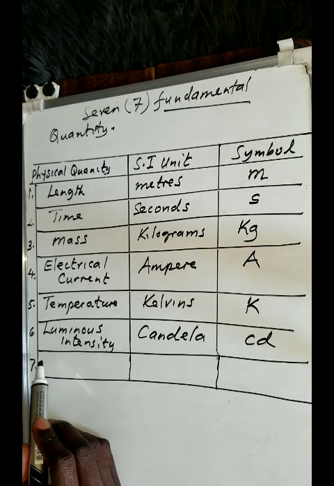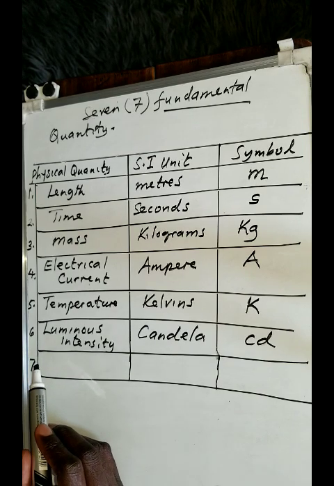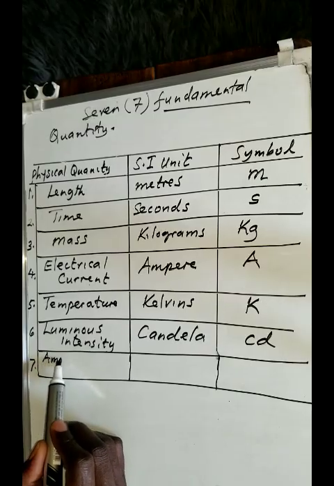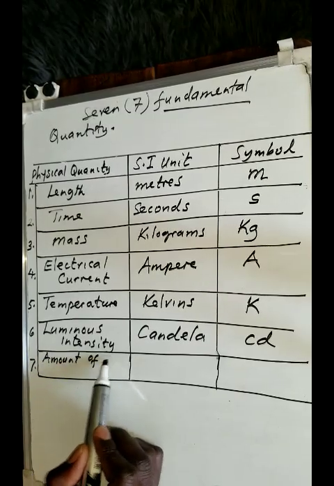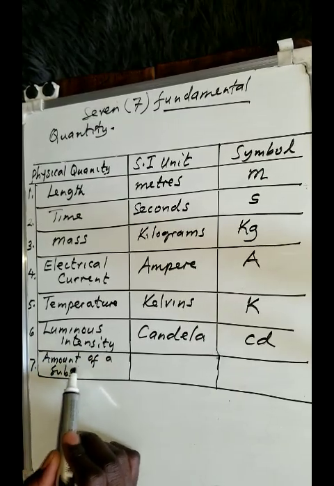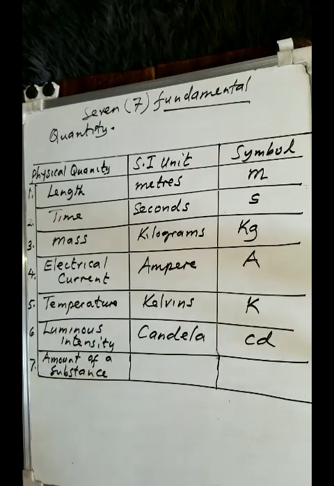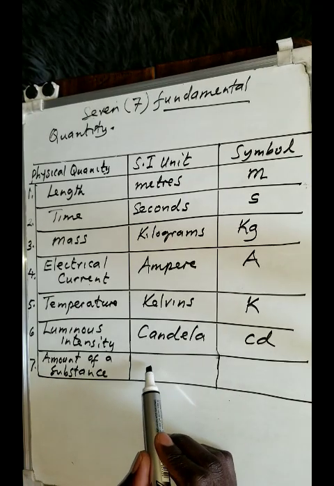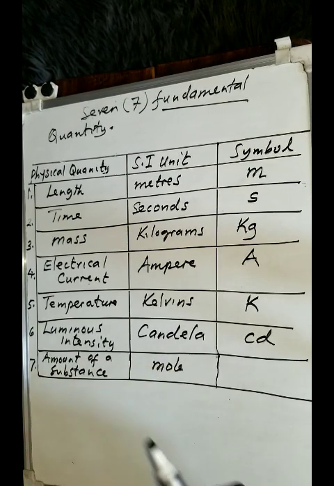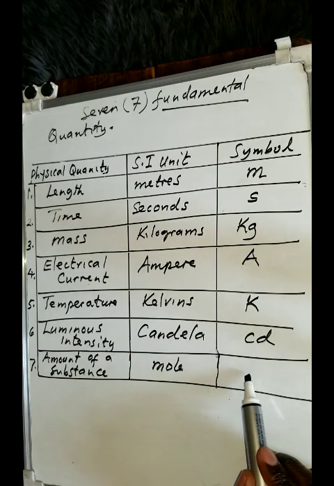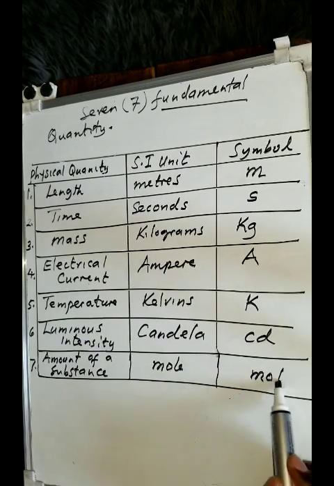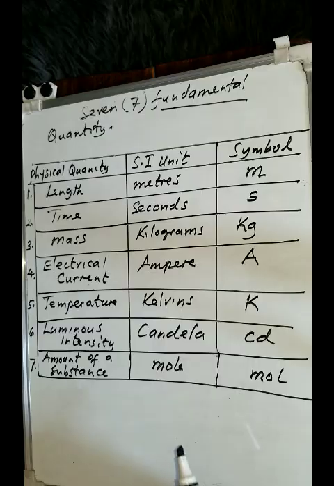Then the last but not the least is what we simply call amount of a substance. Amount of a substance is represented by the SI unit called mole, and you use small m, o, and l. So you need to know these.